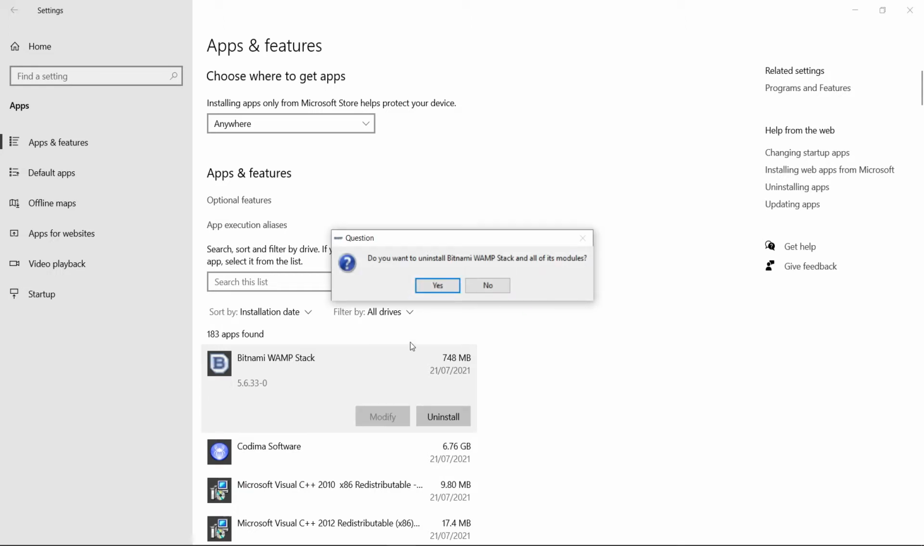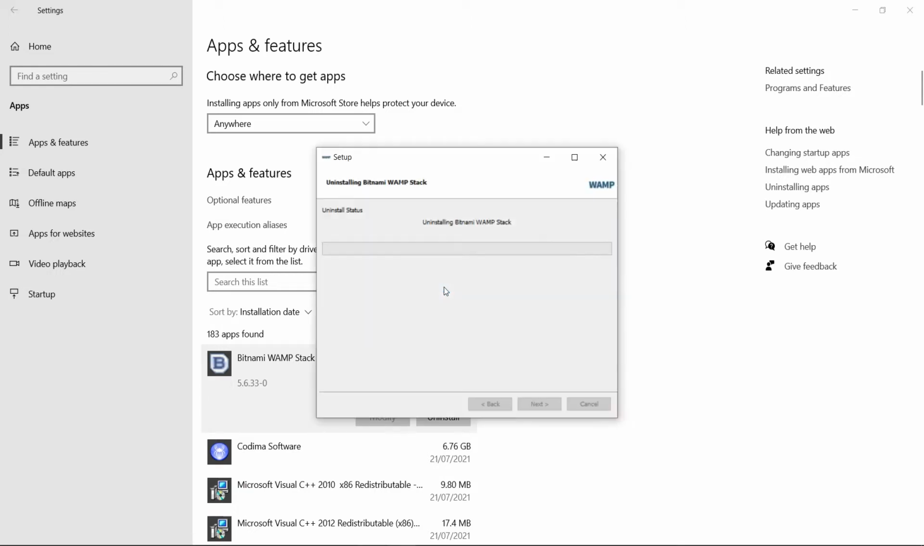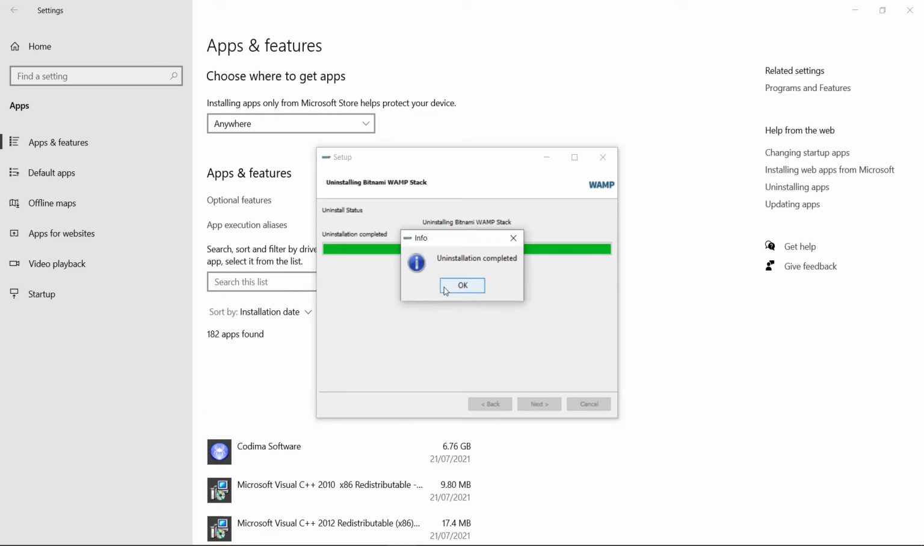A prompt will appear asking if you want to remove Bitnami WAMP stack. Click Yes to start uninstalling. Click OK to finish.